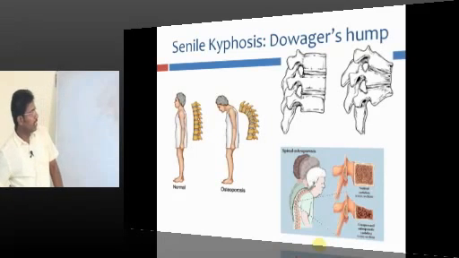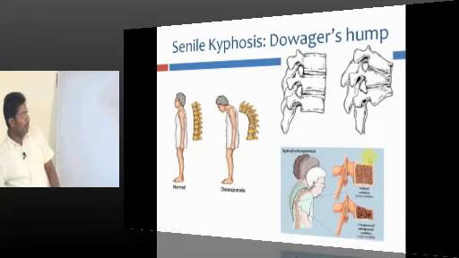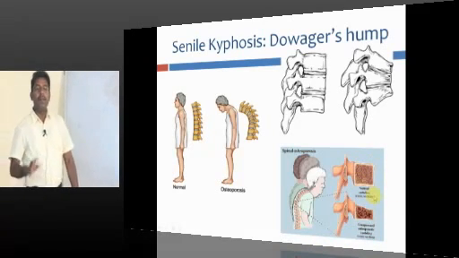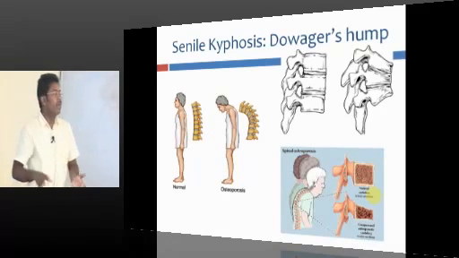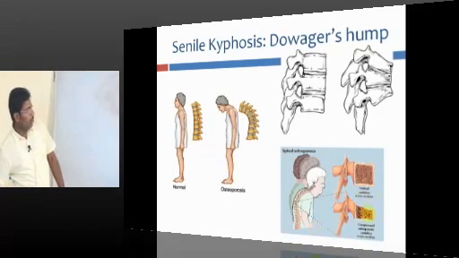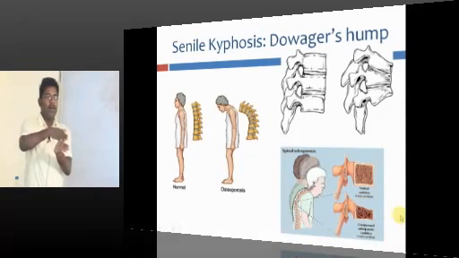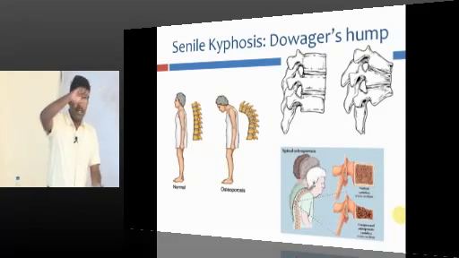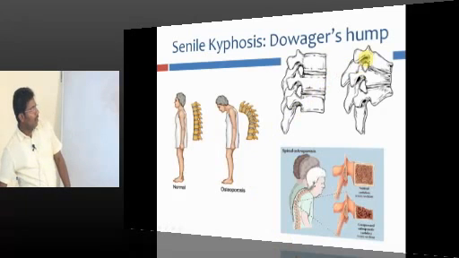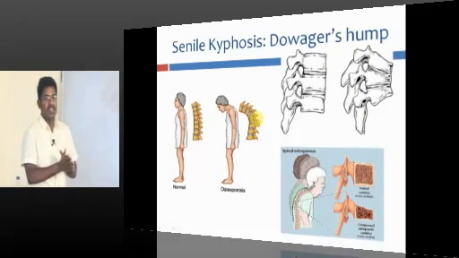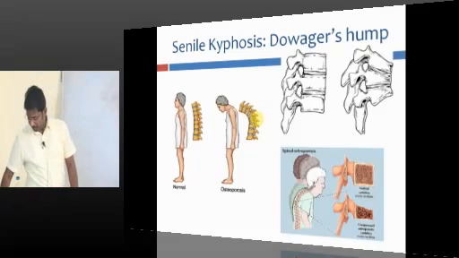Okay, and look at this picture, it tells you everything. This is the normal shape of the vertebra in a normal adult. If the patient is suffering with osteoporosis, the bone won't be strong enough to hold the body weight, and you get multiple wedge fractures like this: one vertebra, another vertebra, another vertebra. When everything goes for compression, you get a deformity like this. So this is osteoporosis producing senile kyphosis, otherwise known as Dowager's hump.